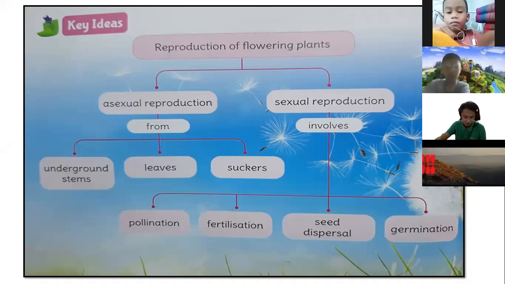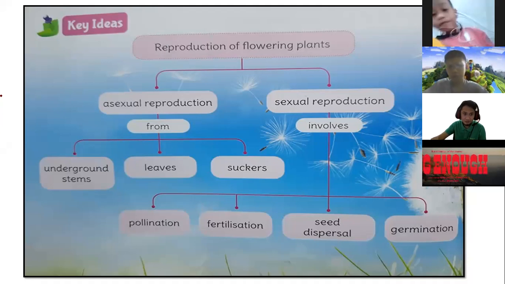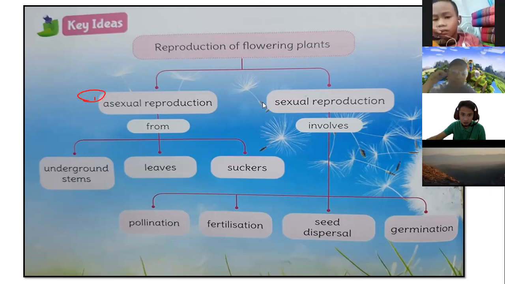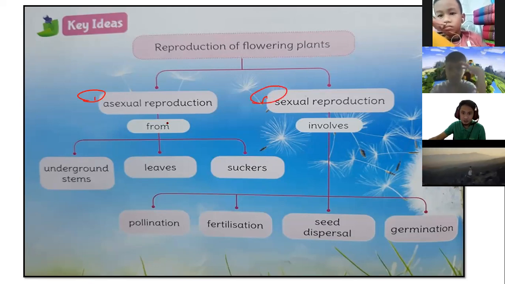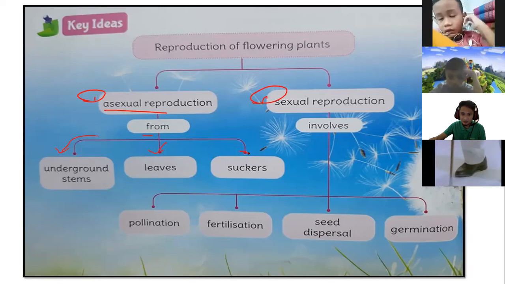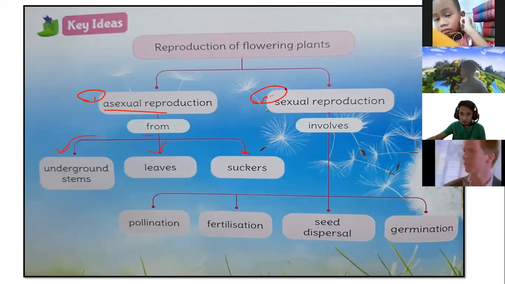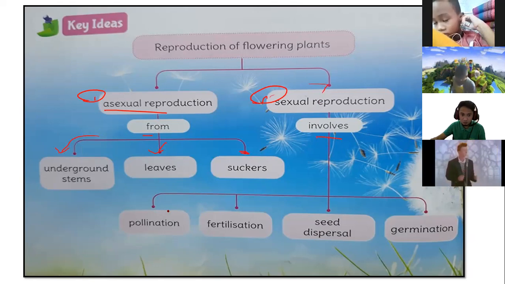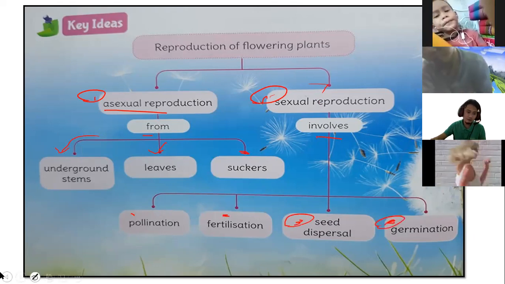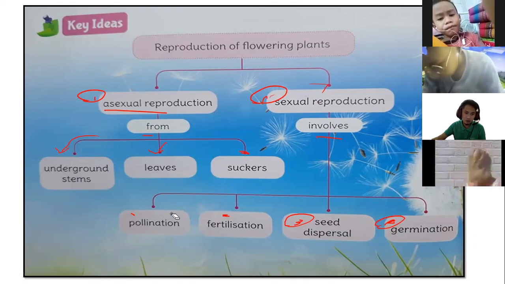Reproduction of flowering plants. Number one, we have asexual and sexual. So they are different. Asexual is from underground stems, leaves, and suckers. I hope you can remember this one. Sexual reproduction involves pollination, fertilization, seed dispersal, and germination. Understand? So everyone, I want to see this one in your album.